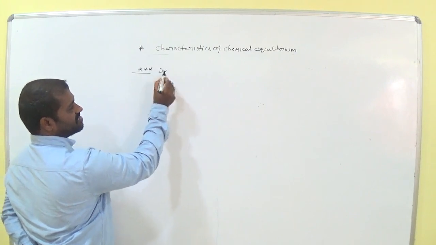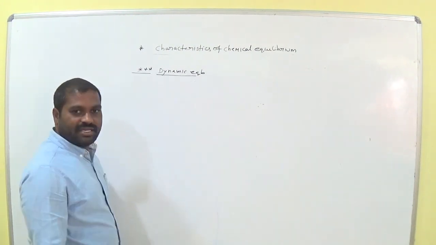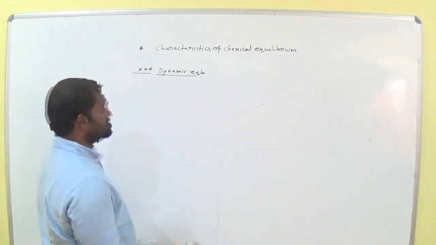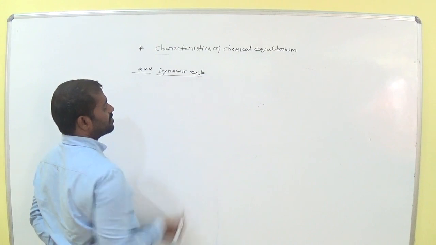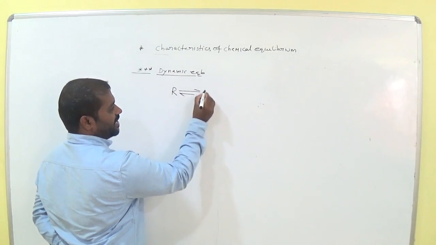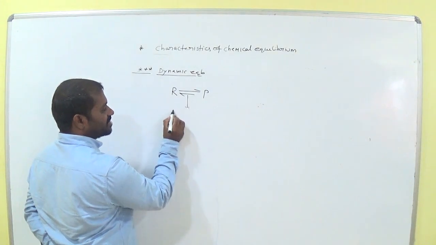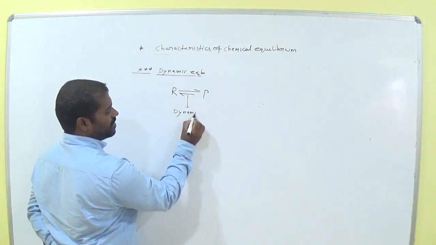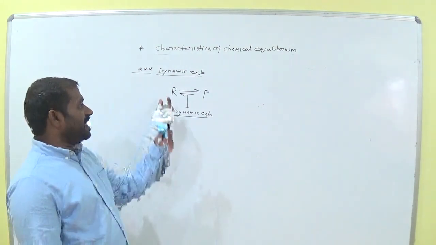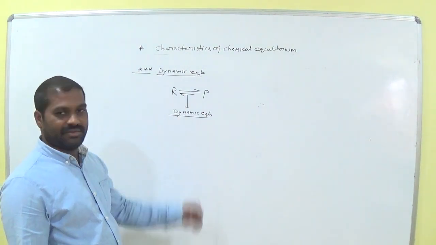And the next one is dynamic equilibrium. So what is meant by dynamic equilibrium here? So now reactants are reversible to product. This equilibrium is called dynamic equilibrium. So the equilibrium that exists in between reactant and product is called dynamic equilibrium.